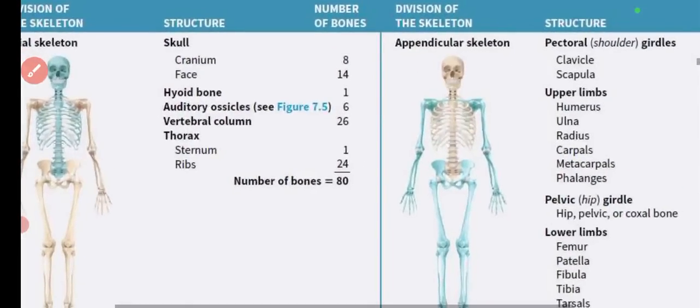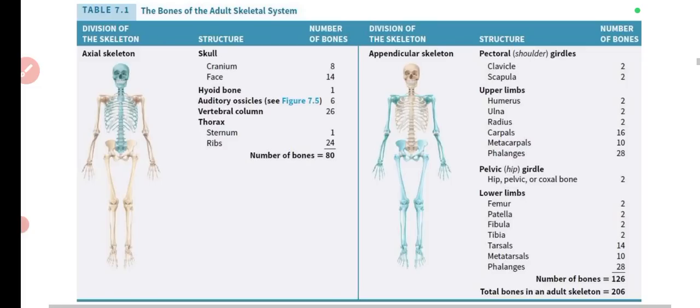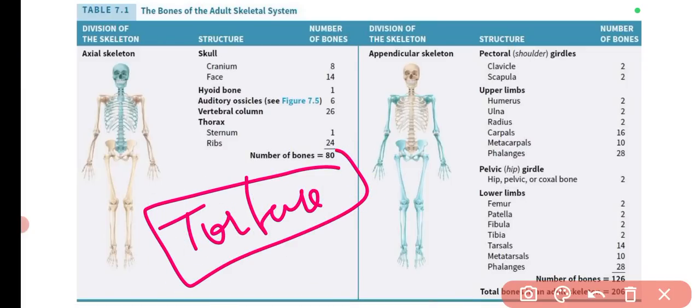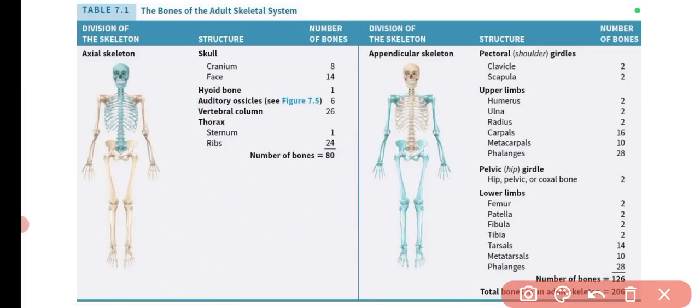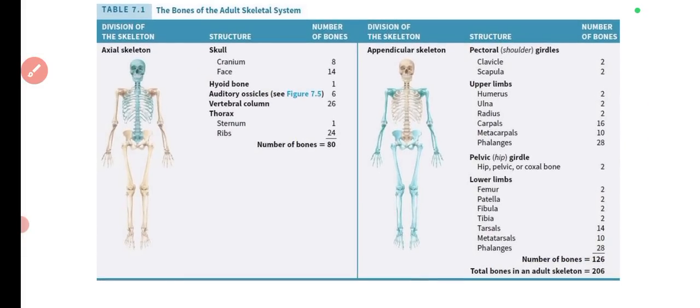So here I have provided you the table which is from the book Tortora. Okay, there is one book, Tortora, for human anatomy and physiology. So here you can simply find out what the pattern of the bones in our skeleton is. In our skeleton, there are a total of 206 bones. This question is also asked in several exams. So the total number of bones you must know.